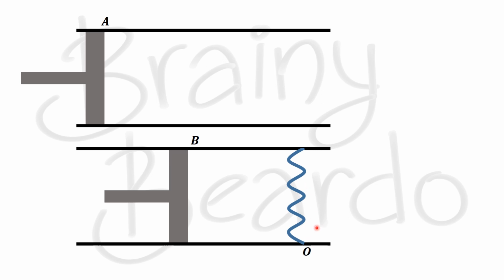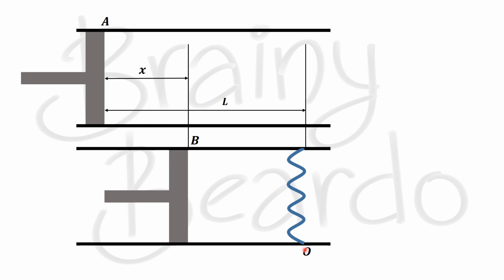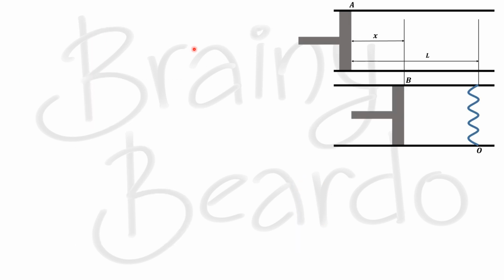Now, the distance from point A to point B, we will call X, and the distance from point A to point O, we will call capital L. Alright? Now, let us define some nomenclature for this pipe. Let the cross-section area of the pipe be A. The velocity at which the piston is moving forward, let us call capital V.